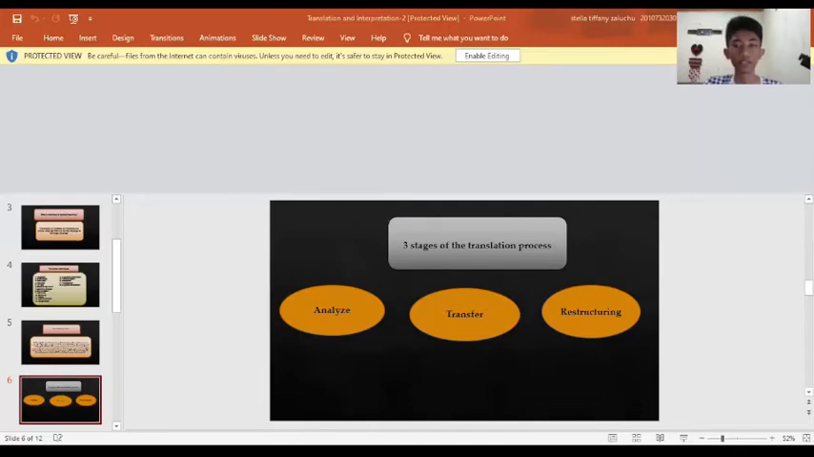transfer. Transfer is changing the source language to the target language. Number 3, restructuring. The addition of the prefix in front and the suffix behind, and the restructuring process can be interpreted as the process of compiling the sentence from the source language whose sentence structure is adjusted to the same target language.